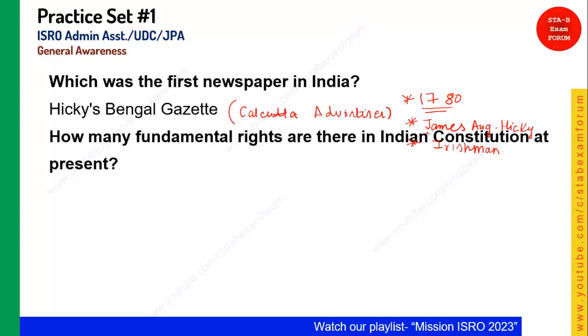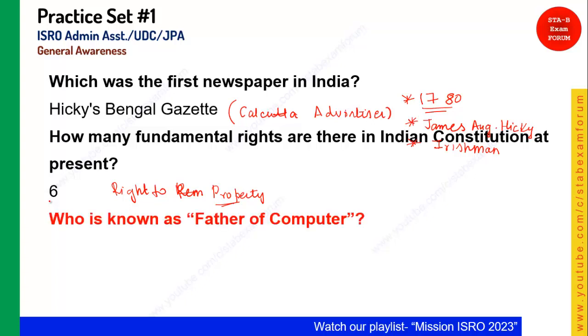Coming to the next question, how many fundamental rights are there in Indian Constitution? Yes, it's very simple. Who said 7? It's not 7, dear. It's 6. Right to property was removed by the Constitution amendment. So we have only 6 fundamental rights in the Indian Constitution at present.